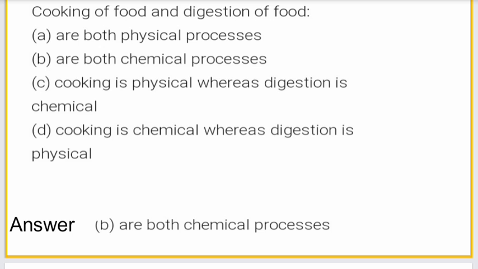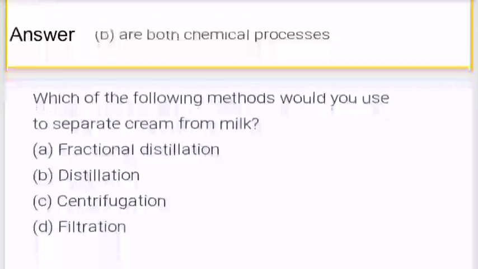The next question. Cooking of food and digestion of food: they are both physical processes; both are chemical processes; cooking is physical whereas digestion is chemical; cooking is chemical whereas digestion is physical. The answer is B, both are chemical processes.